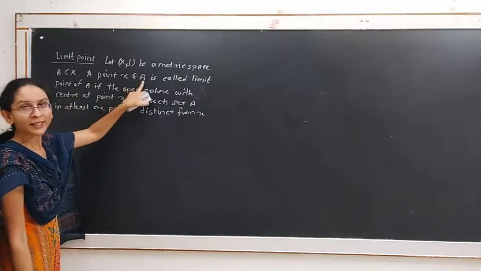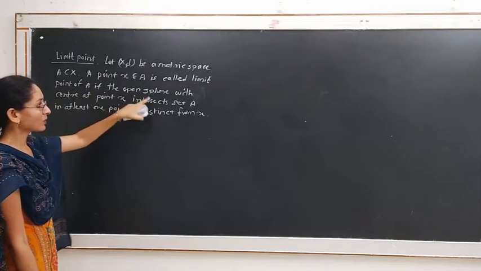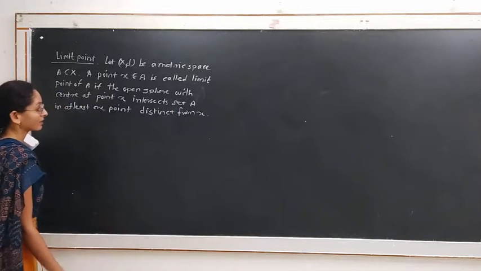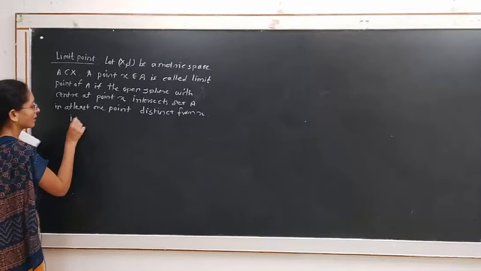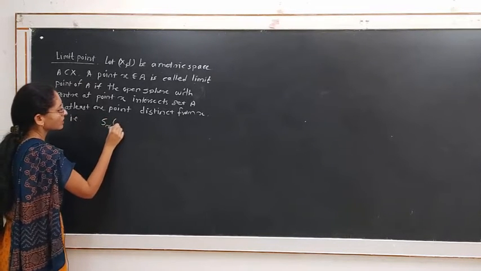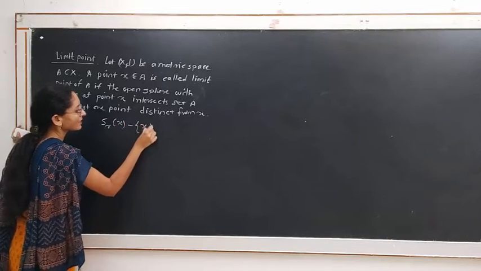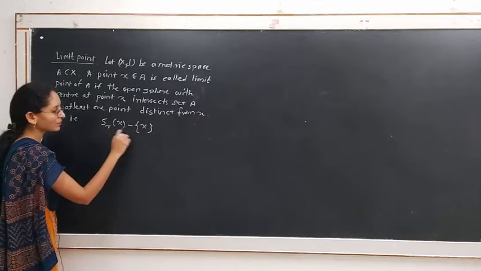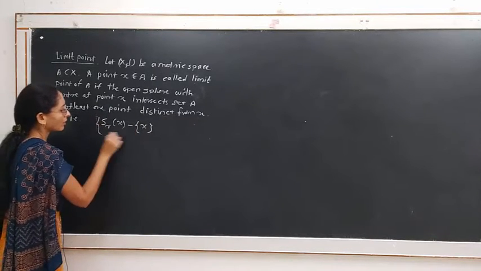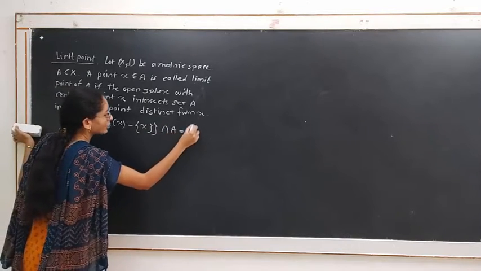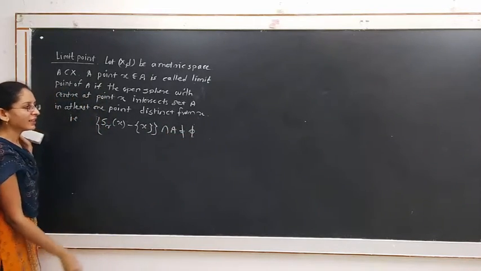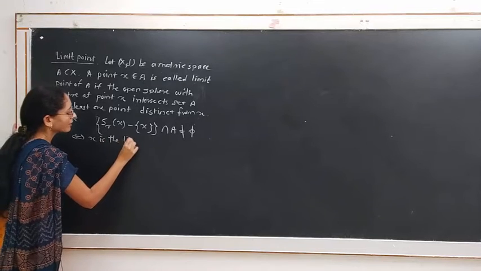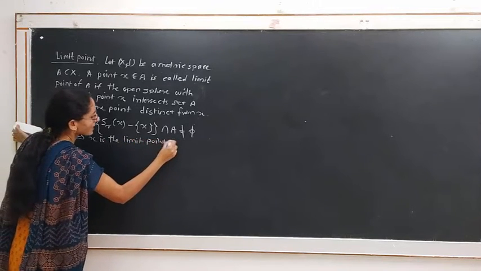A point x belongs to set A is called a limit point of the set A if the open sphere with center at x intersects the set A in at least one point that is distinct from the point x. That is, for the open sphere S_r(x) minus its center, this intersection with A should not be empty. Then x is a limit point if and only if x is the limit point of the set A.